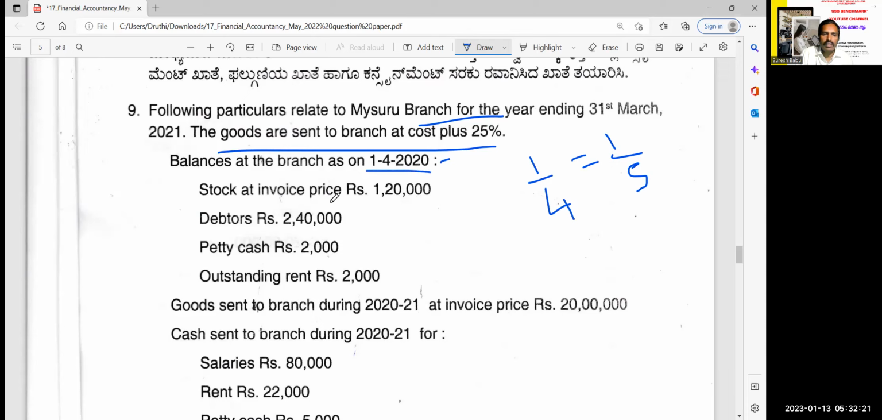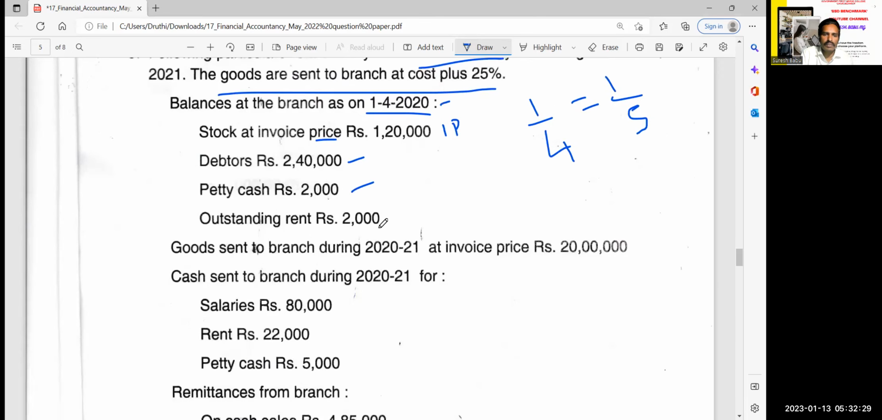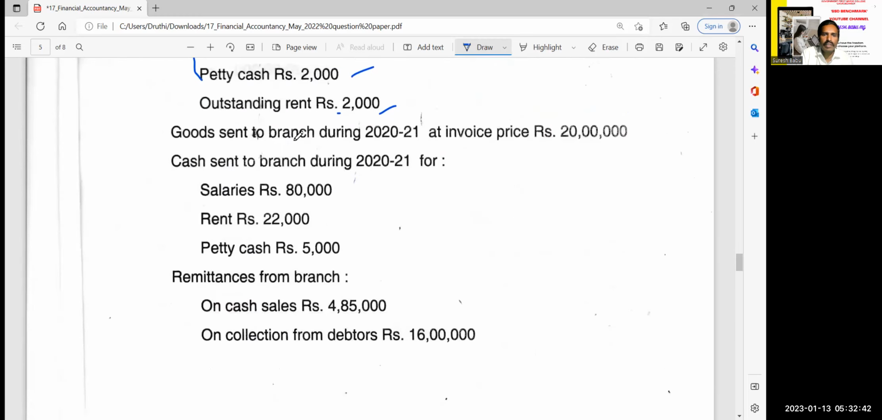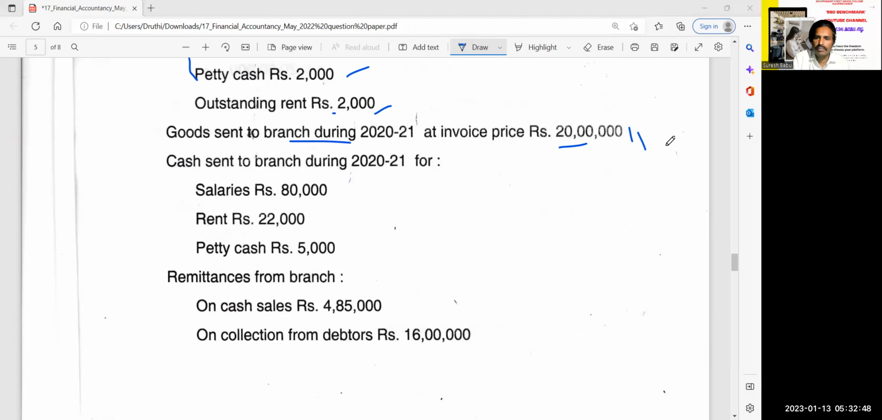1/4/2020. Invoice price stock. This is invoice price. Correct. Debtors 2,40,000, petty cash 2,000, outstanding rent. Opening you have, correct. So in the branch account, on liability side, you should write outstanding rent. Debit side, you should write stock, debtors, petty cash. Goods sent to branch, invoice price, right? There is profit involved in it. Okay.